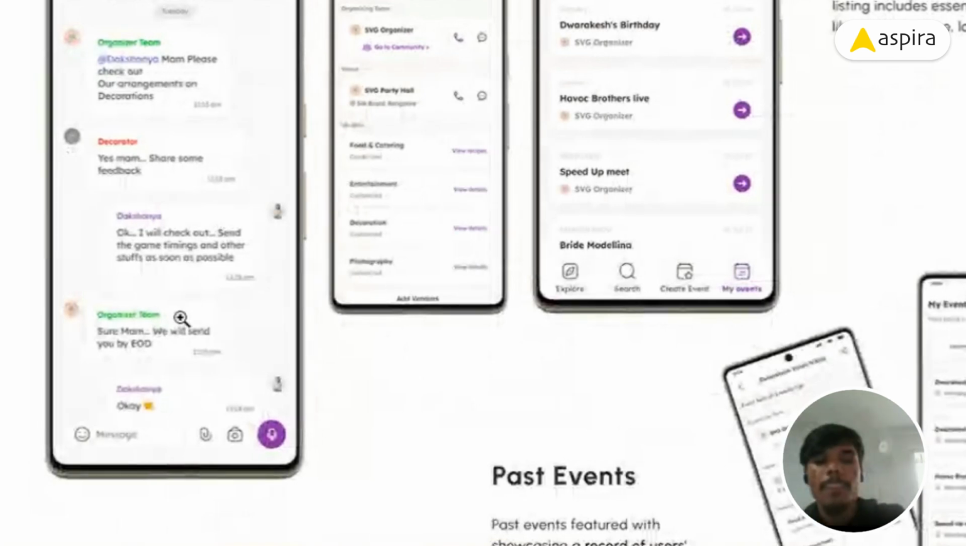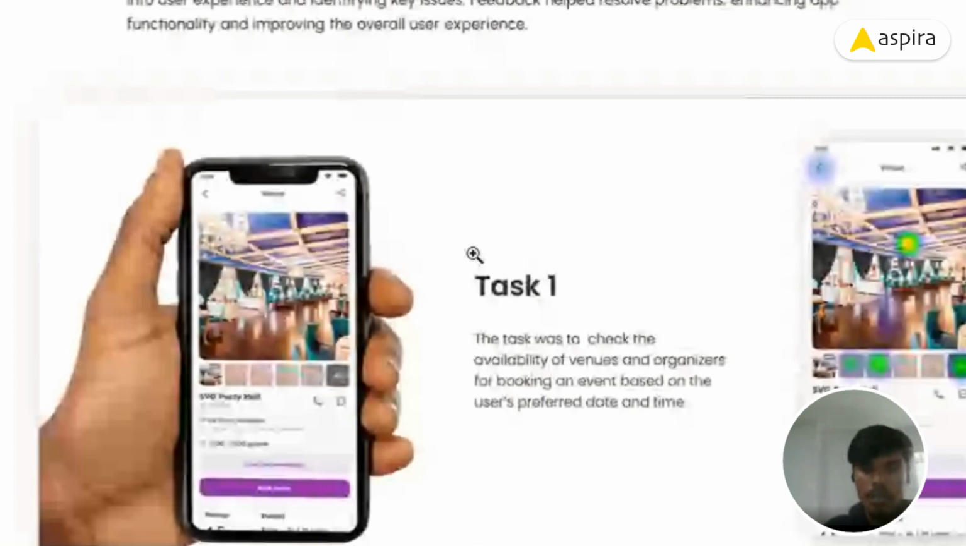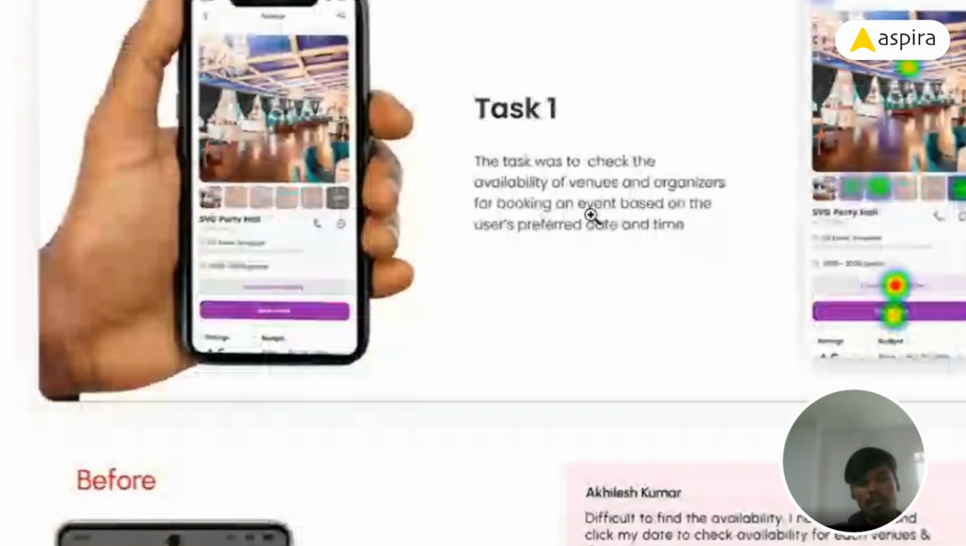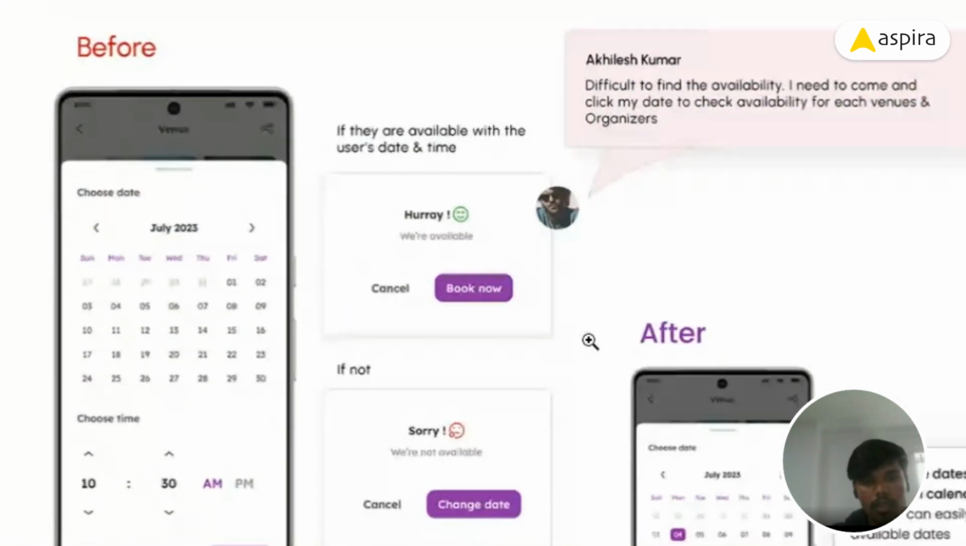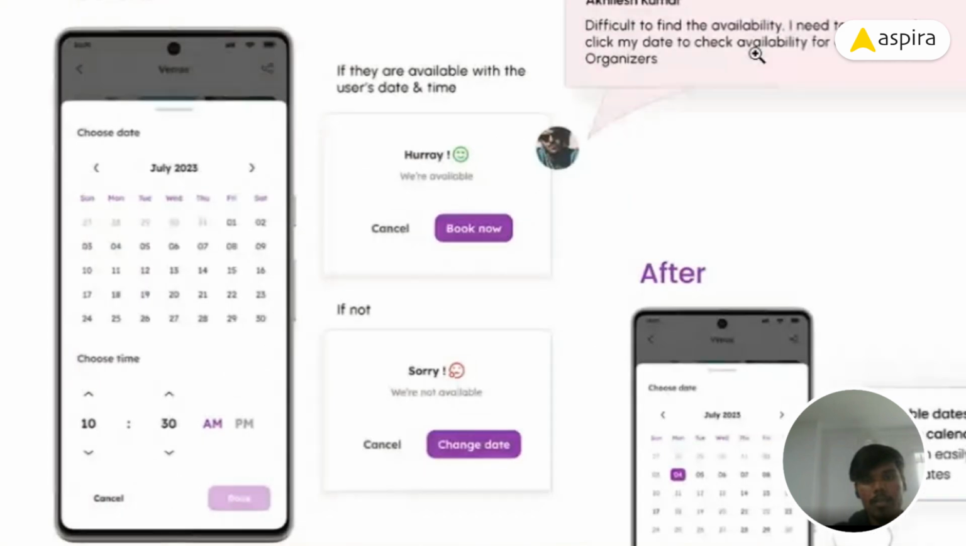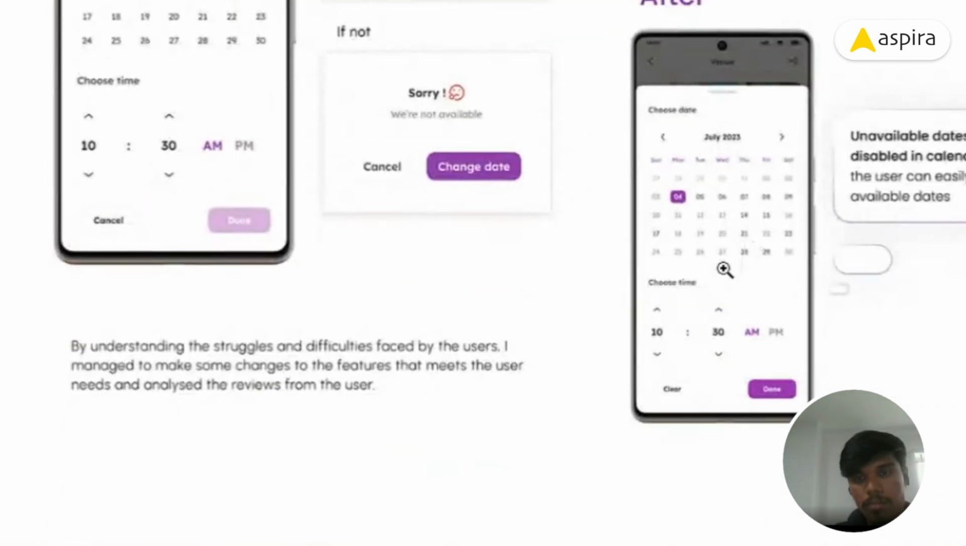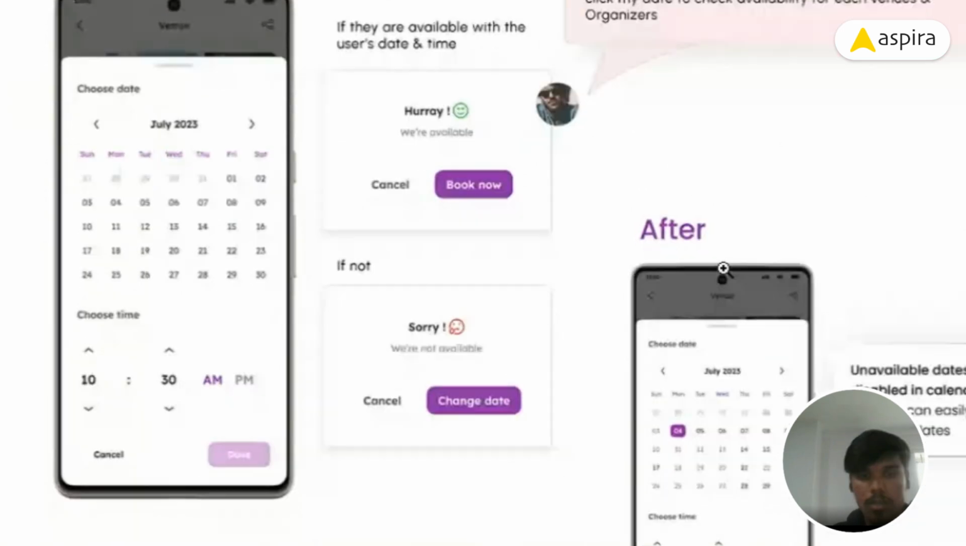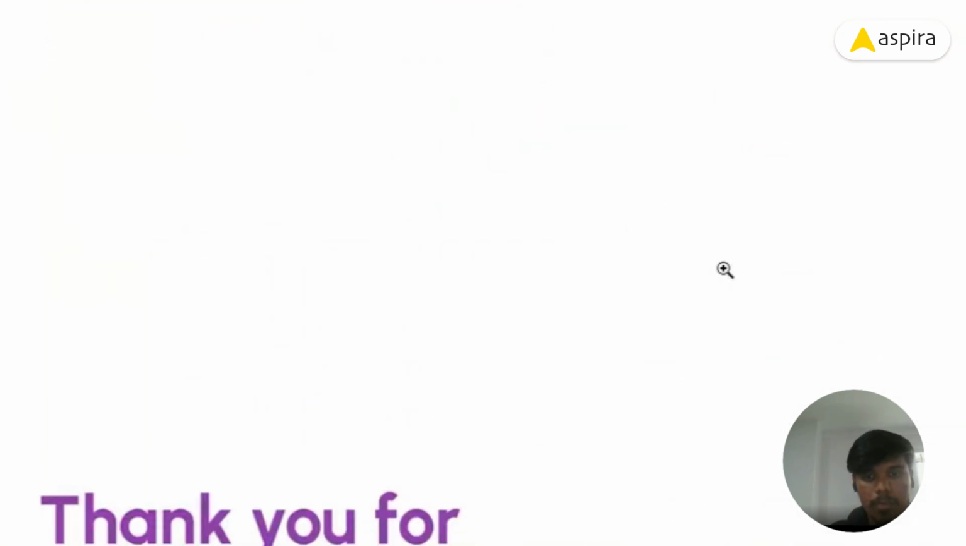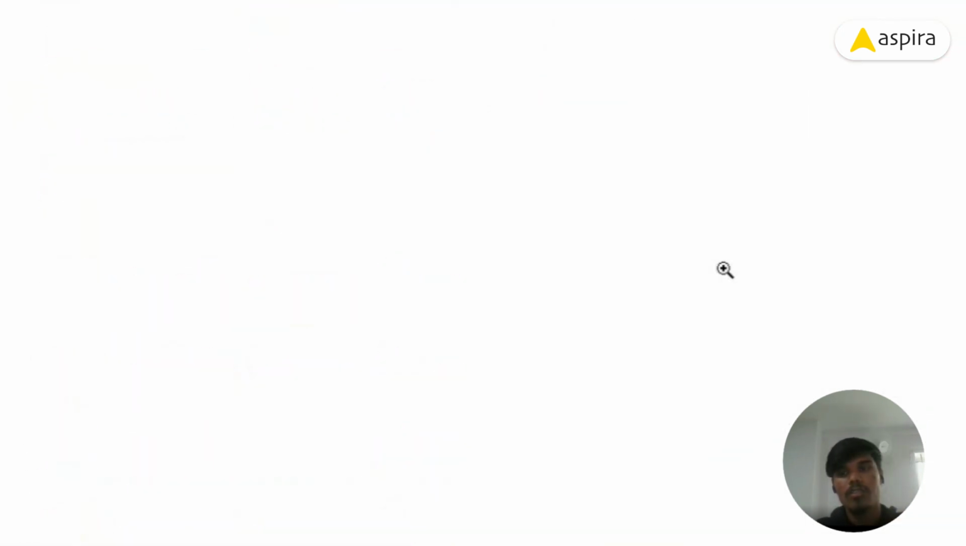Usability testing. After usability testing, I did this iteration work. When I click my date to check availability, all the unavailable dates are disabled here after the change. So I did this iteration work after usability testing. That's all about my project.